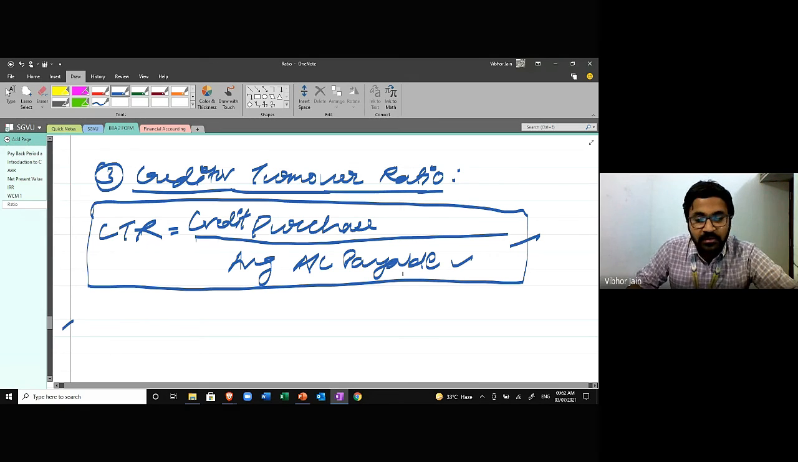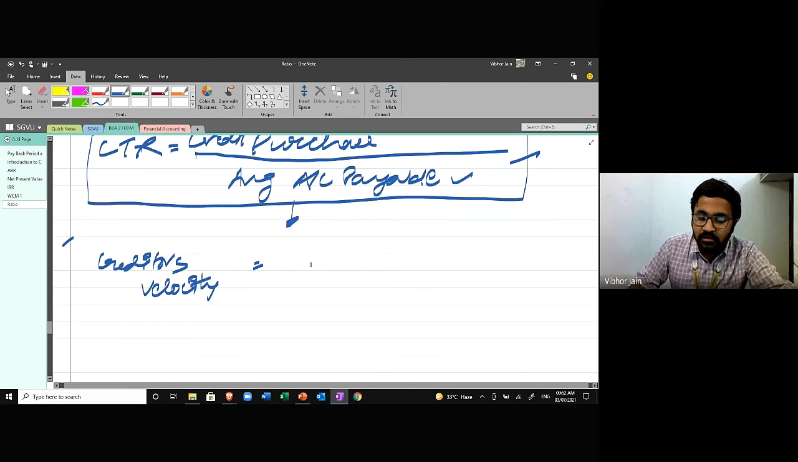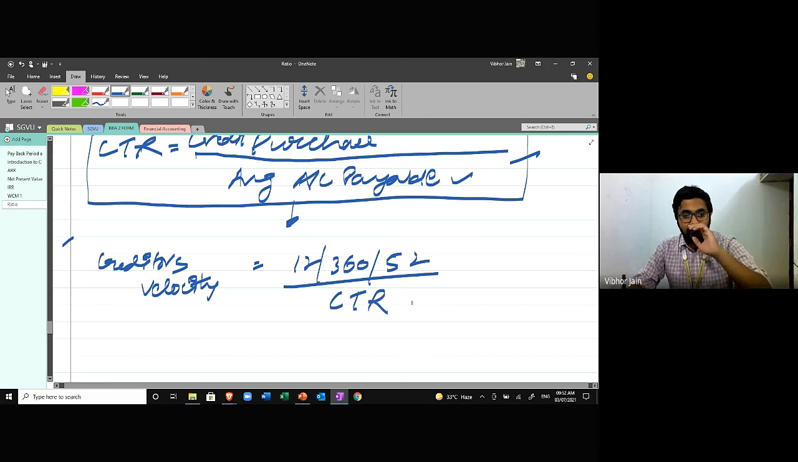Okay. What does this signify? This means that what is the credit term that is extended by my creditors to me. Okay. How much time do they allow me to make their payment? Then if I calculate creditors velocity, the formula would be the same, 12, 360, 52 divided by creditor turnover ratio. Okay, clear?